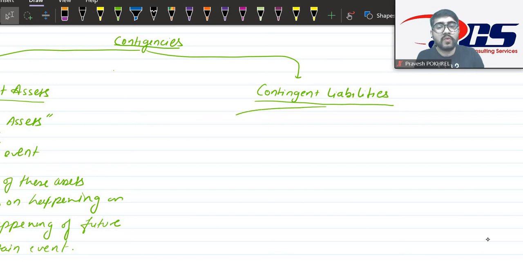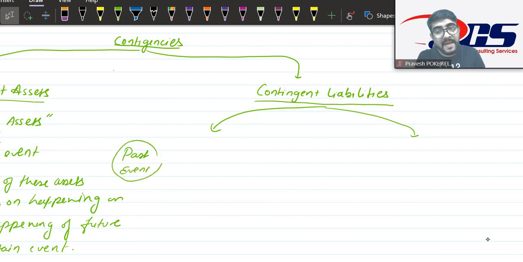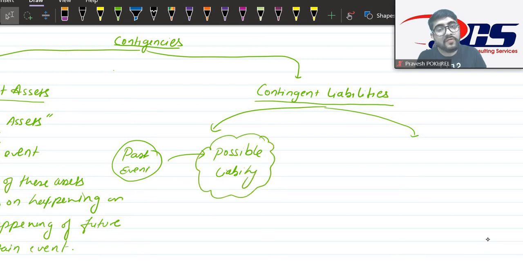Contingent liability, there are two ways of identifying contingent liability. One way is similar to the contingent asset, which is there should be some past event, and because of this past event there is possible liability at present, from which we are expecting outflow of economic benefit in future, which is uncertain outflow.